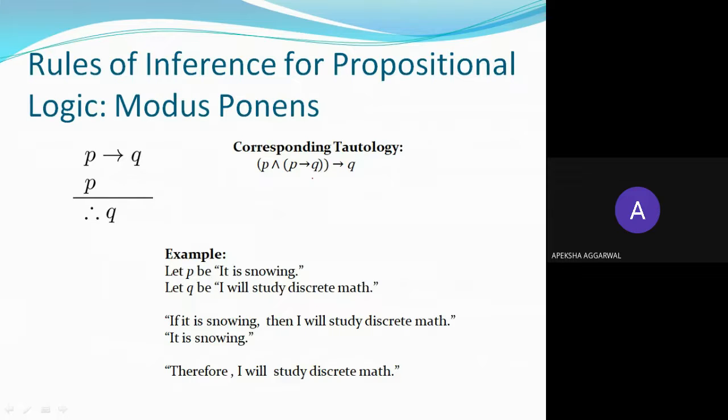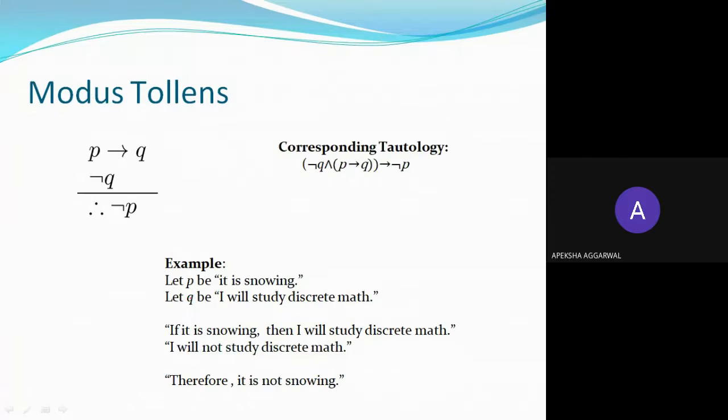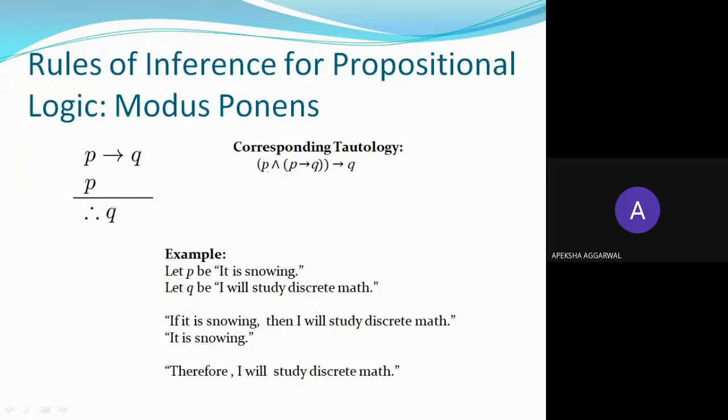There are two sentences. Because it is already snowing, that means I will study discrete math, right? So, implies Q. Q means I will study discrete math. So this is a tautology. Therefore, I will study discrete math. Clear? It's very simple. If P and P implies Q are there, it will always give you Q, and that would always be true.